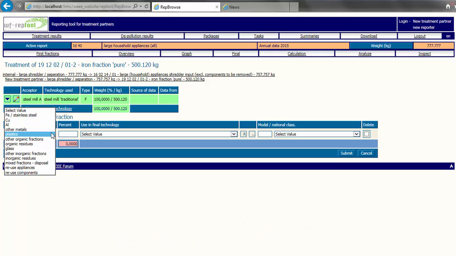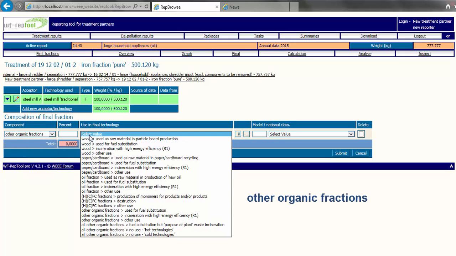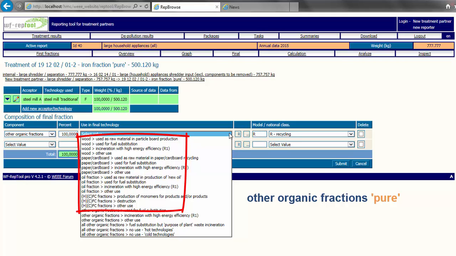Very similar are other organic fractions, where the operator has the target to separate a fraction of wood, oil or CFC fractions. These fractions may be separated as pure fractions, and you may choose the main component of this fraction under uses. See later.